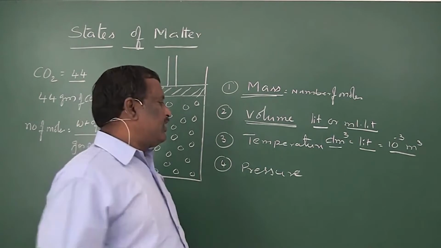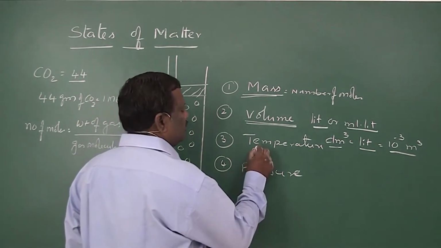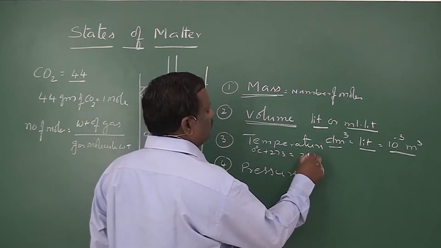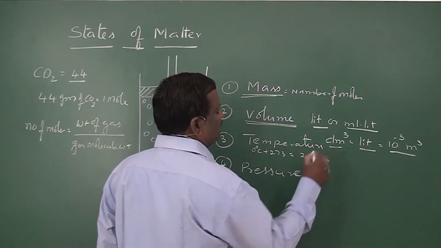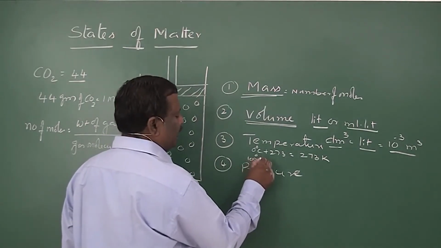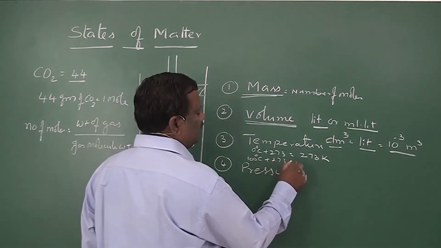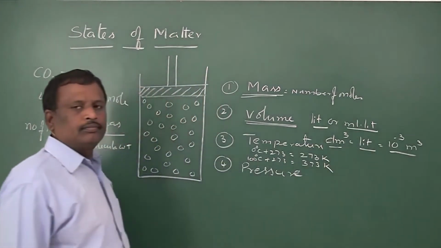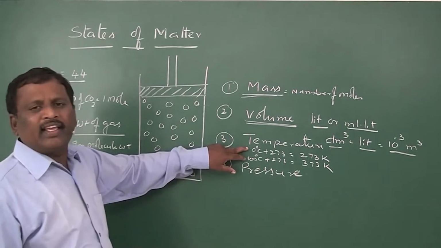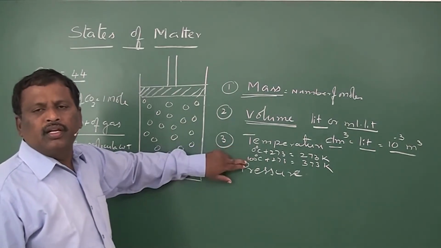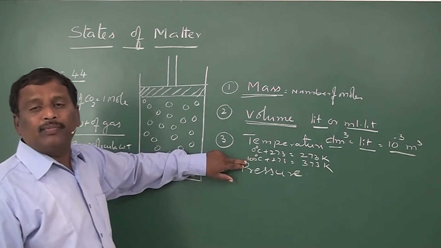That means, if it is 0 degrees centigrade, 0 plus 273 will be equal to 273 K. If it is 100 degrees centigrade plus 273, it will be 373 K. So 0 degrees centigrade is the melting point of water or ice, and 100 degrees centigrade is the boiling point of water.